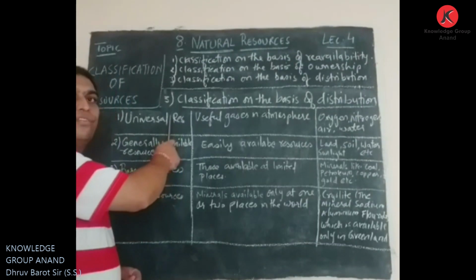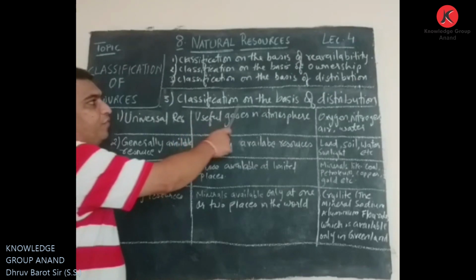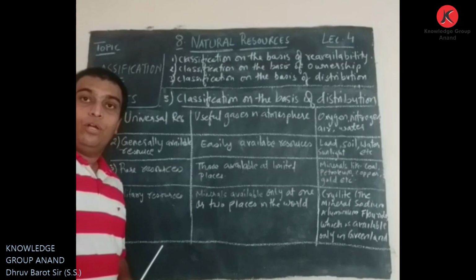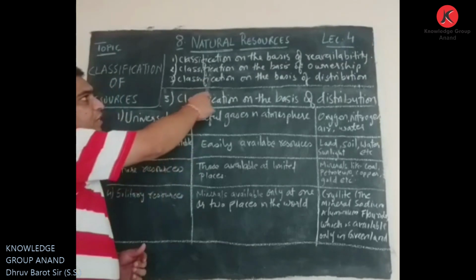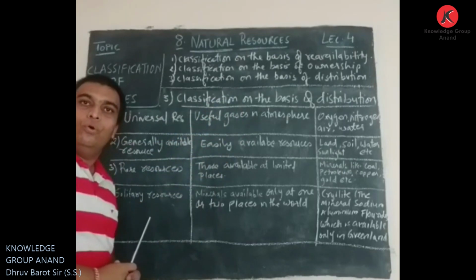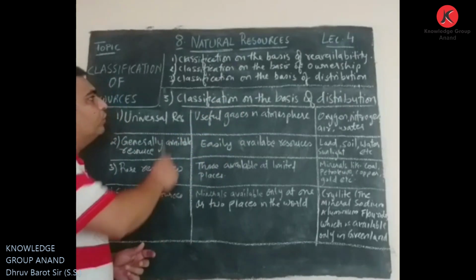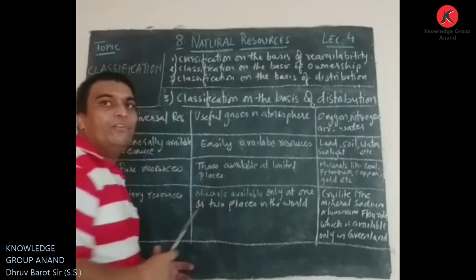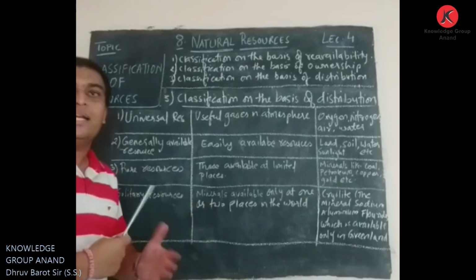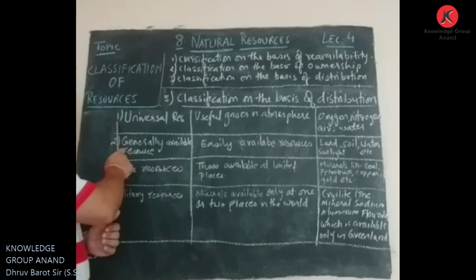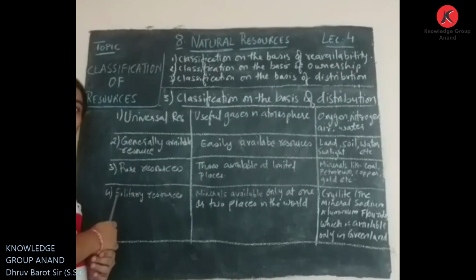Now the third classification, that is the classification on the basis of distribution. Up to now we covered classification on the basis of reavailability and classification on the basis of ownership. Now moving towards the third classification, the classification on the basis of distribution. How these resources are distributed. Let us see the classification. Again, there are four types of classified resources.